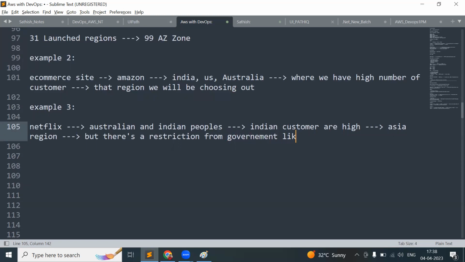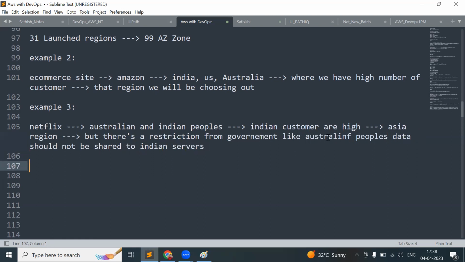Australian people's data should not be shared to the Indian servers or Indian data centers. So they have given this restriction.